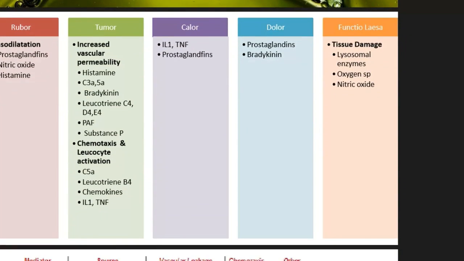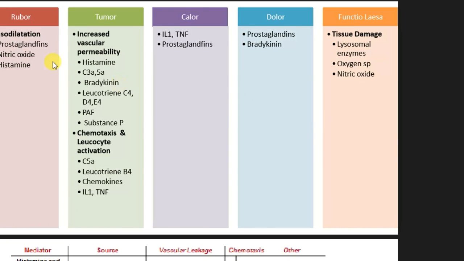Now, coming to what these mediators do, these mediators are responsible for 5 cardinal signs of inflammation, that is rubor or redness, tumor or swelling, calor or increase in temperature, dolor or pain, and functio laesa, loss of function. Rubor is caused by vasodilatation, that is caused by prostaglandins, histamine, etc., whereas tumor is caused by increased vascular permeability and chemotaxis and leukocyte activation. Former is caused by histamine, bradykinin, leukotriene, PAF, substance P, etc., whereas latter is caused by C5a, leukotrienes, etc.